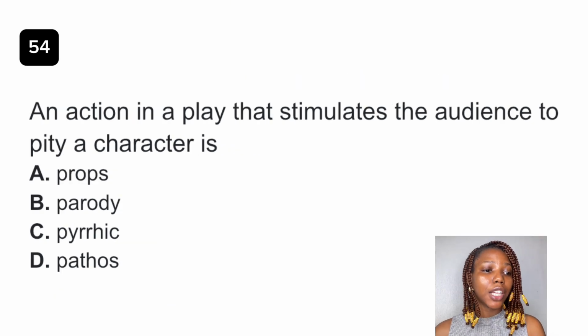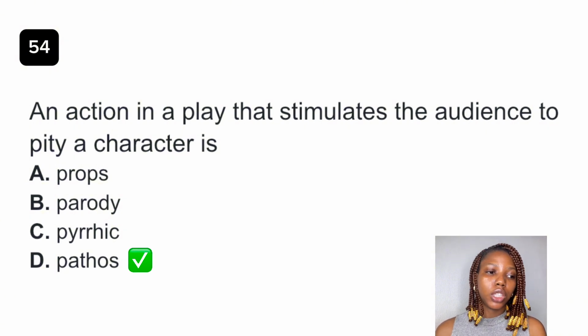Question 54. An action in a play that stimulates the audience to pity a character is dash. The best answer to this question is pathos, option D. It is an emotional appeal that is used to evoke pity or sadness from the audience. Props are the objects used on stage. Parody is a humorous imitation of a specific literary work. Pyrrhic, option C, does not relate to emotional appeal. It relates to metrical feet in poetry. So the best answer to this question is definitely option D, pathos.